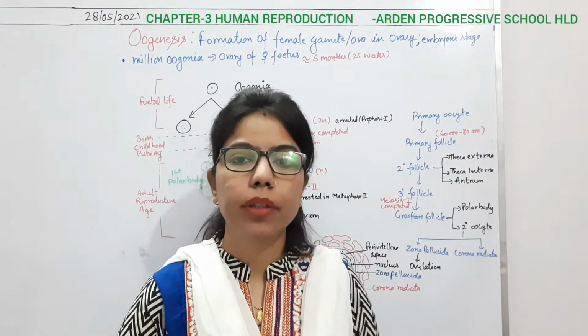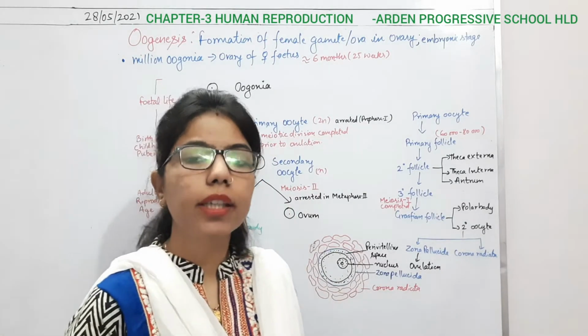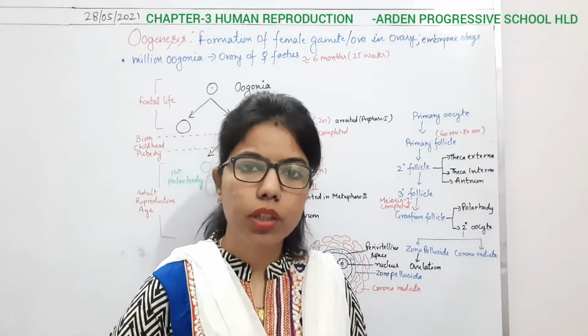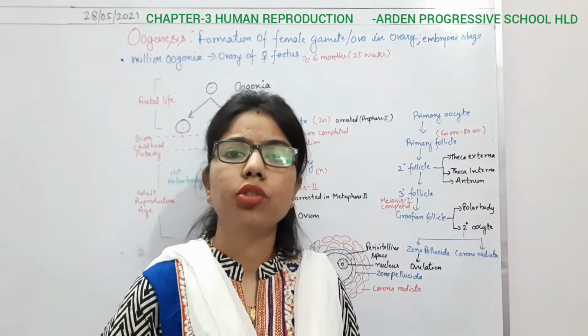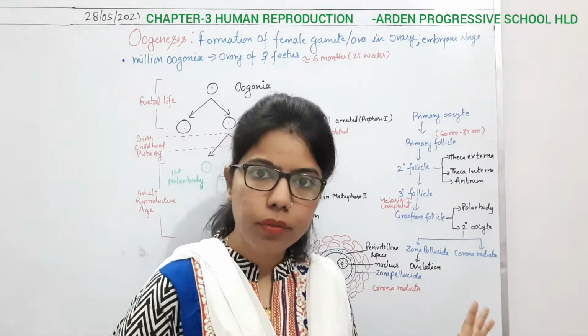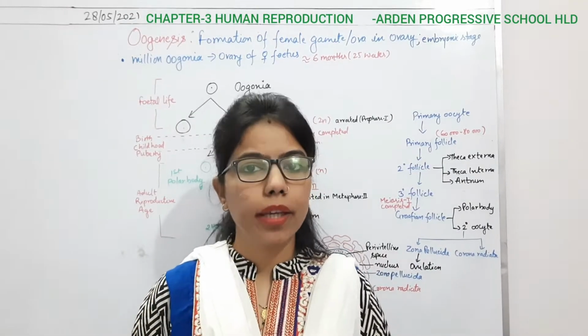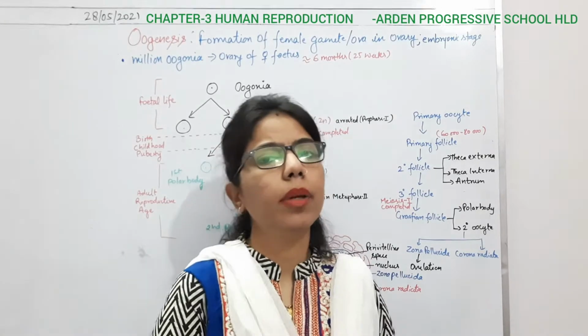Today I am Anuradha from Art and Progressive School going to start another topic of the same chapter, and the chapter name is human reproduction. In this chapter we are studying what sexual reproduction is, and how sexual reproduction takes place with the help of gametes. For that we need gamete formation. For gamete formation, what is the requirement? There must be a male reproductive system as well as a female reproductive system.